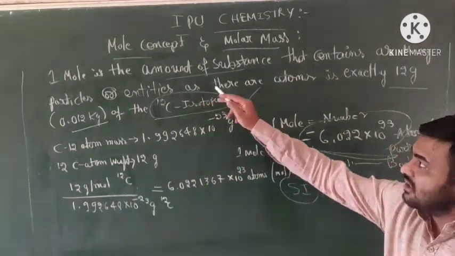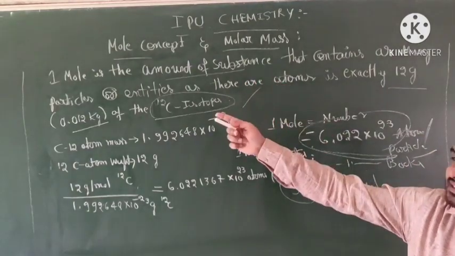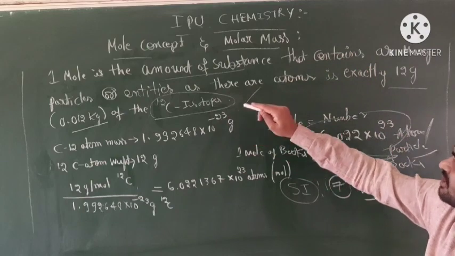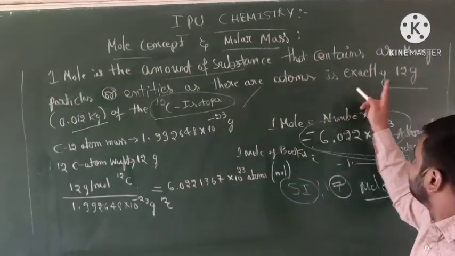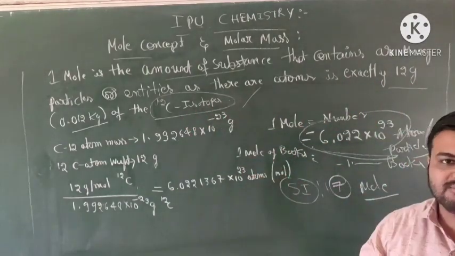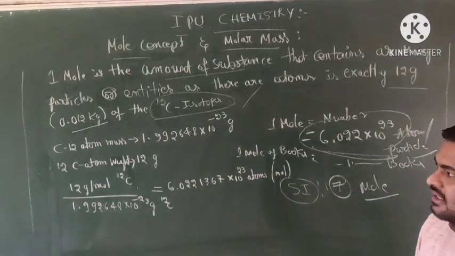So the meaning is that 1 mole of any substance, whether atoms or particles, is exactly equal to 12 gram of the carbon-12 isotope. Okay, so let's see how.